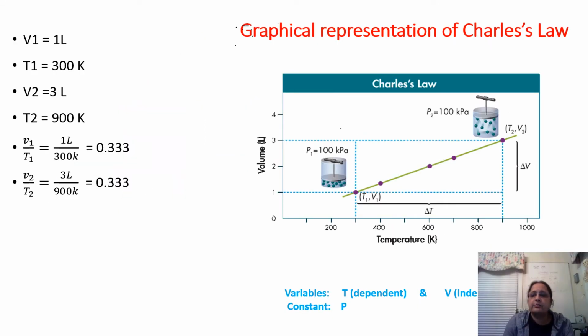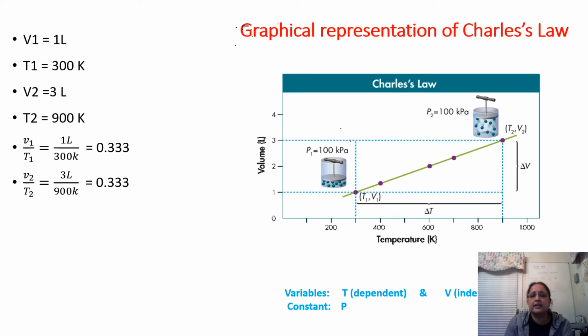Let's go to the graphical representation of Charles' law. Let's assume we have taken two variables, volume and temperature, before and after for a gas where the pressure has been maintained constant. You can see here P1 is 100 kilopascal and P2 is also 100 kilopascal, and the mass of the gas is constant. As we increase the temperature T1 from 300 K to 900 K, almost 3 times, V1, which is 1 liter, has increased to 3 liters.